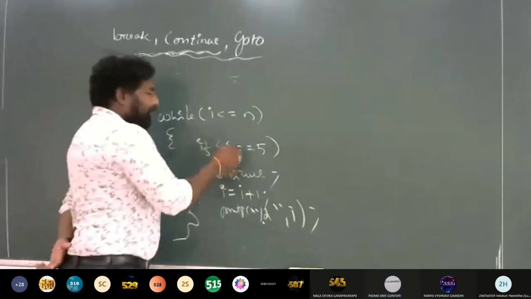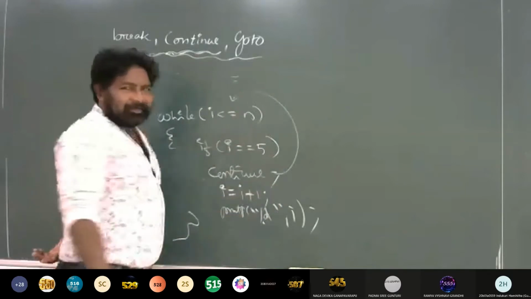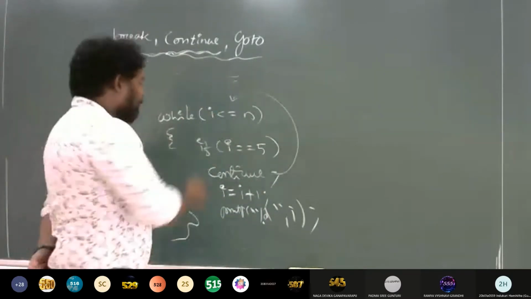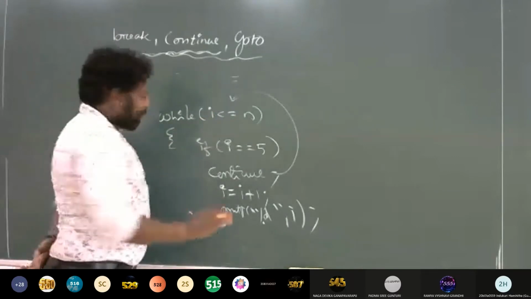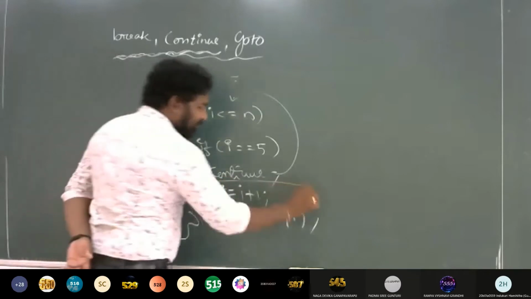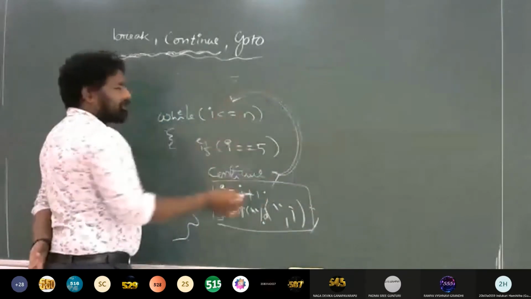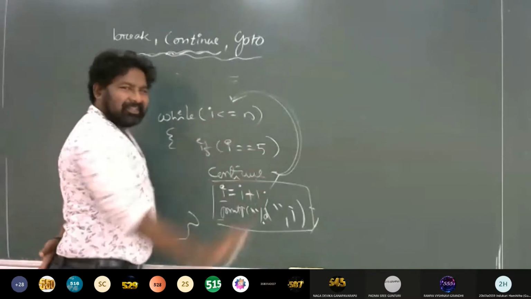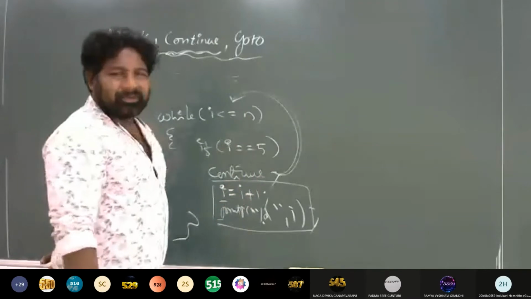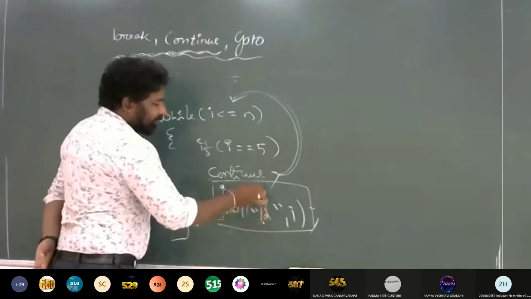So it's an infinite loop, right? When i has become 5, you execute continue and you just go here. In the for loop, what happens is you go to the updation, but in while there is no place called updation; this is a normal statement. So whatever statements are here will be skipped, and you directly go to the condition. 5 is always less than or equals to n, and you are never changing the i value, because you put a continue statement over here and you are not incrementing i.